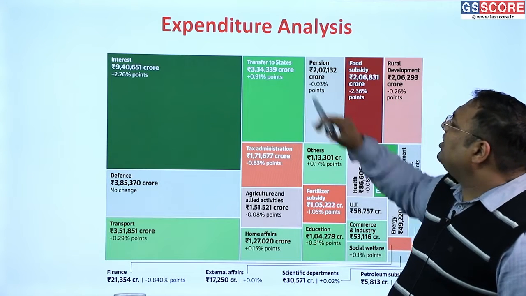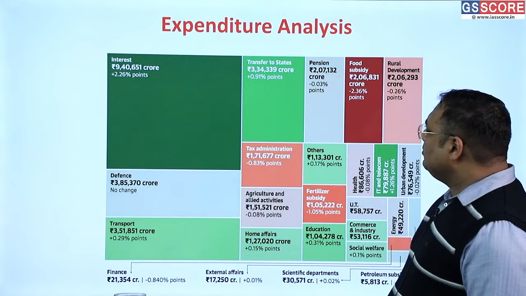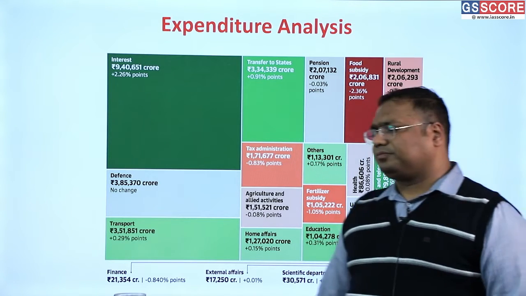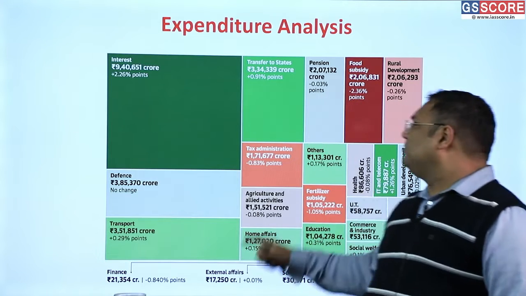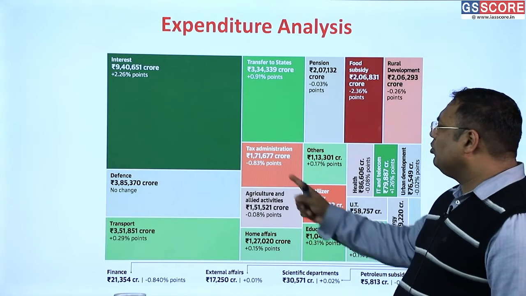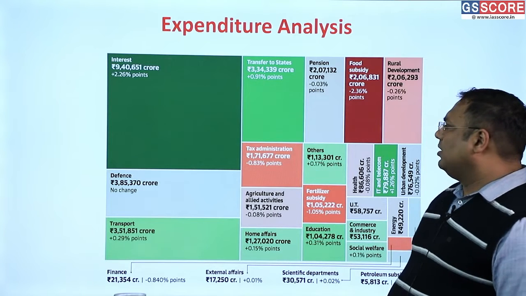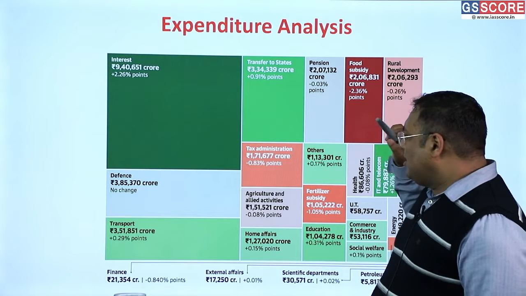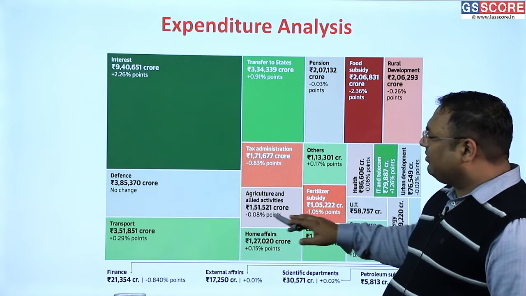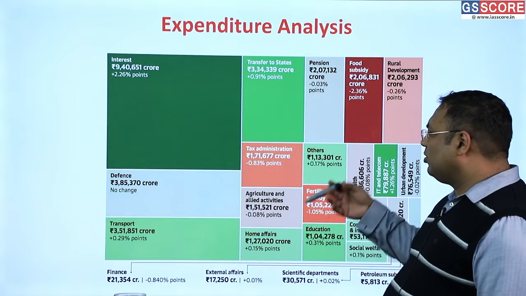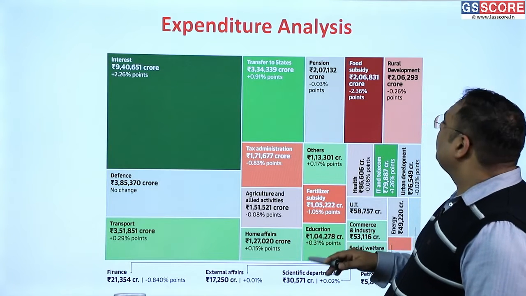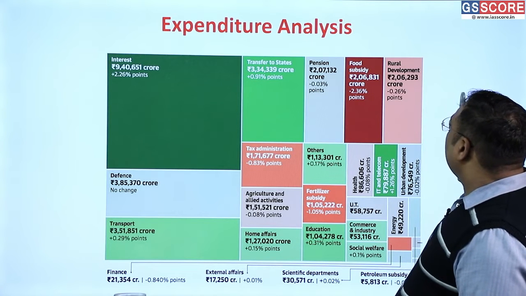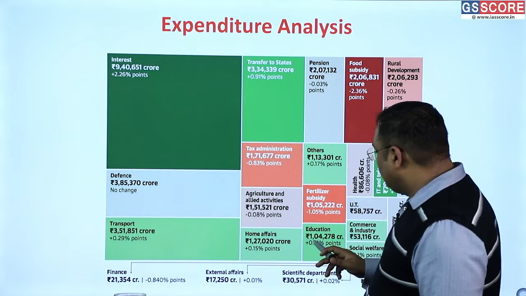Then transfers to the states have also increased. At the same time, our tax administration expenditure has gone down. This is a good thing. That means we are becoming more efficient there. Although not a big decrease, still a significant decrease given the taxes are also rising. Agriculture and allied activities are roughly the same. 0.08 is no change actually, roughly the same. So another sector which we always try to look into is education.